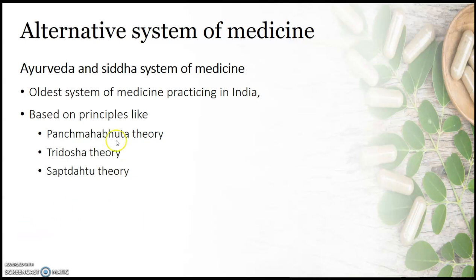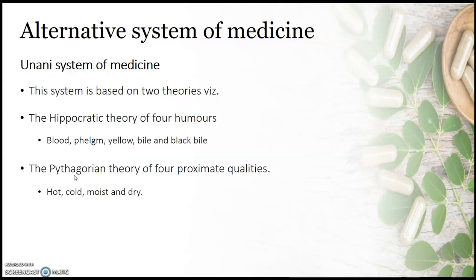Both systems of medicine are based on three principles, that is the five element theory or Panchamahabhuta theory, Tridosha theory, and Sapta Dhatu theory. In an undiseased condition, or in a healthy human, all these five elements, Tridosha and Sapta Dhatus are present in a balanced form. Whenever there is an imbalance between these dhatus, doshas or elements, it leads to the disease condition.